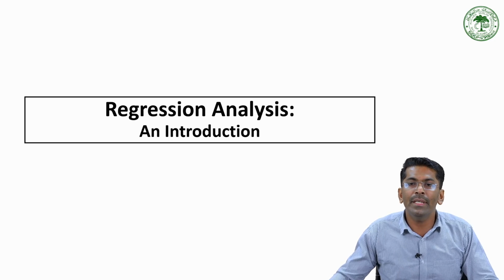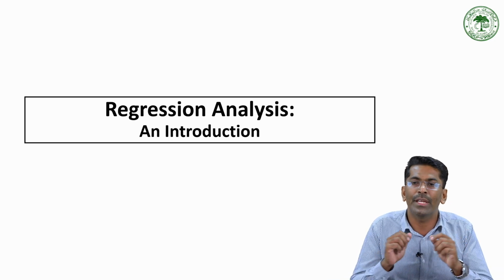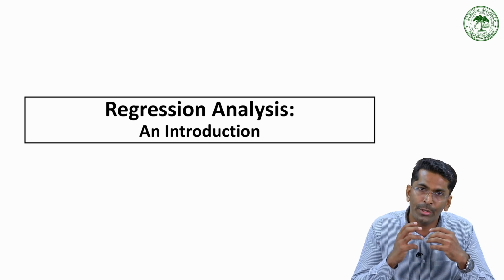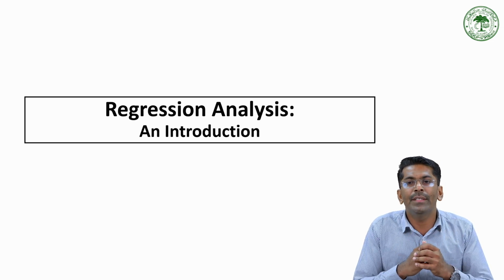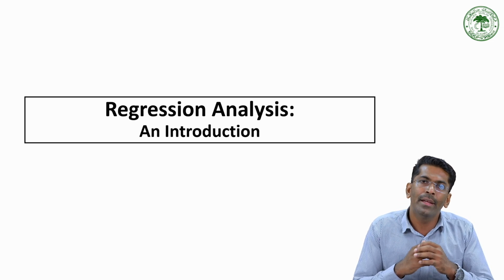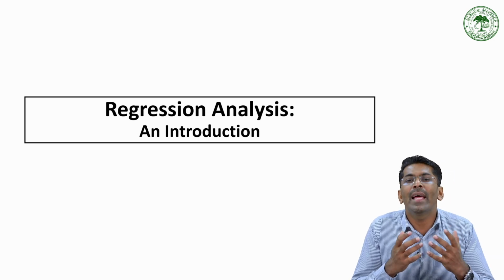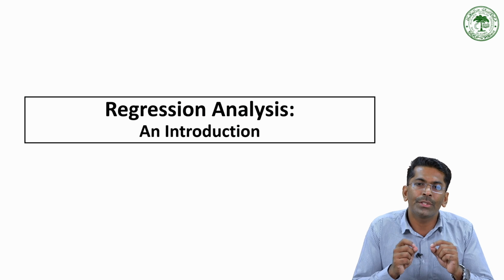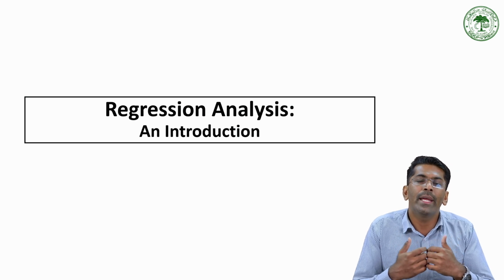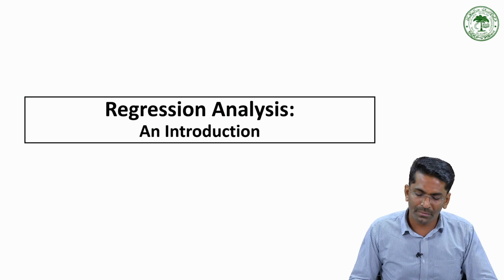So correlation gives us only the association and not a quantitative prediction. So regression analysis was developed to quantify the relationship between the variables, and it expresses the relationship in the form of an equation which can be used to make a prediction.